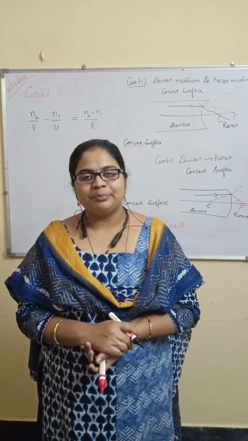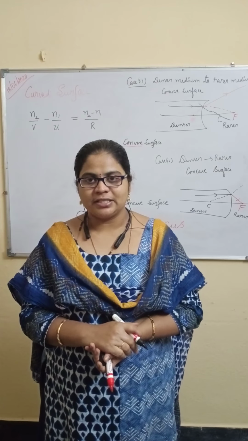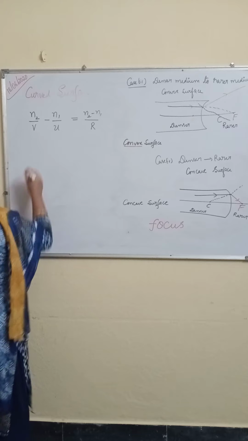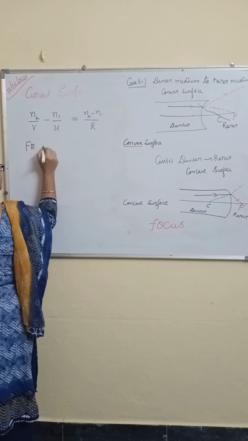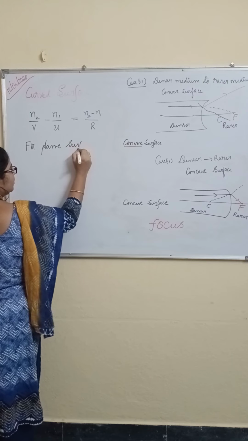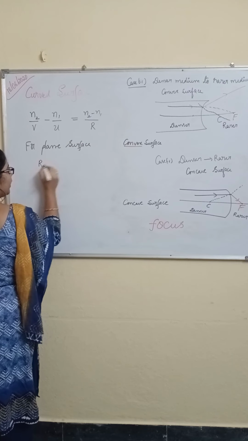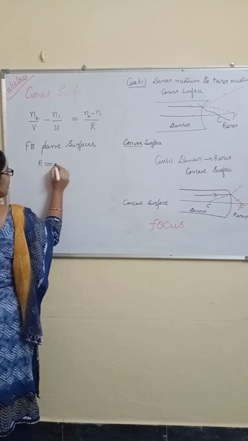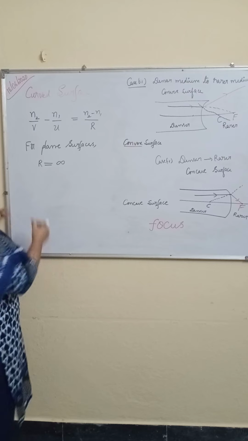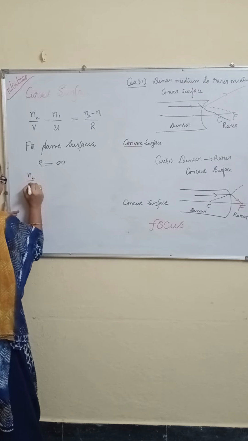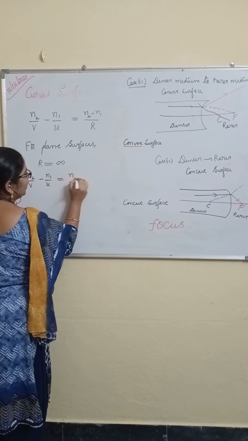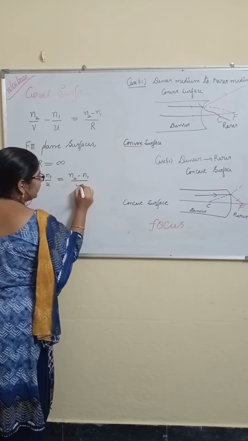So for plane surfaces, the radius of curvature R value is infinity. So the above formula becomes N2 by V minus N1 by U is equal to N2 minus N1 by infinity.